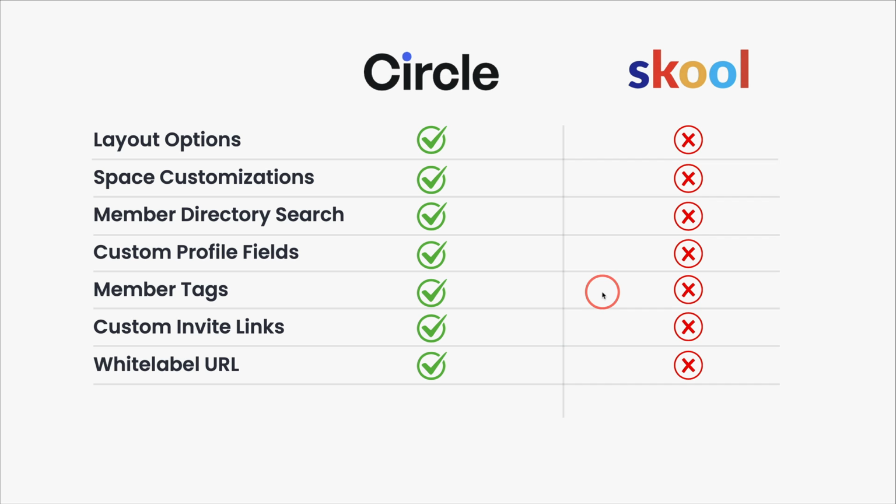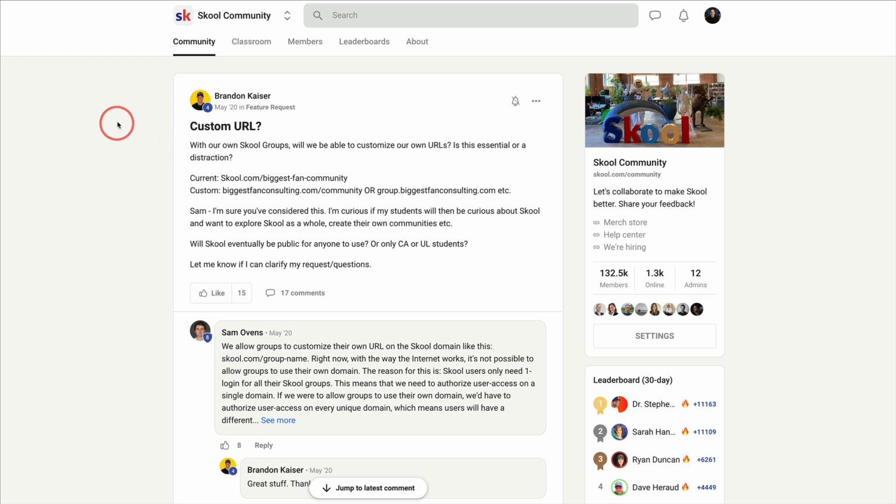A huge one, white label URL. You cannot do a custom URL in Skool. And I'll just take you right here to the official Skool community page where it's been asked a lot about a custom URL, but Skool does not, and it doesn't look like they're going to be worried about creating a custom URL, meaning your community will always be on skool.com instead of your own domain name. And you'll see it right here. It's a huge thing that I'm a little shocked that it doesn't even look like they're considering.